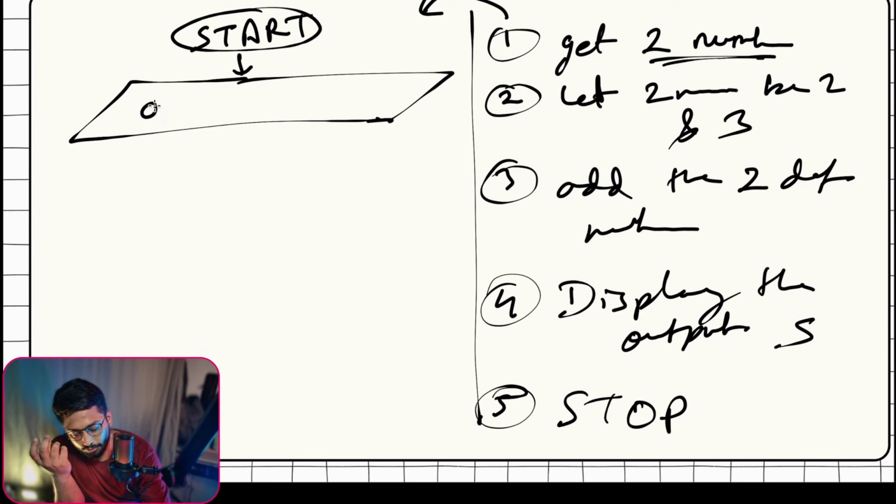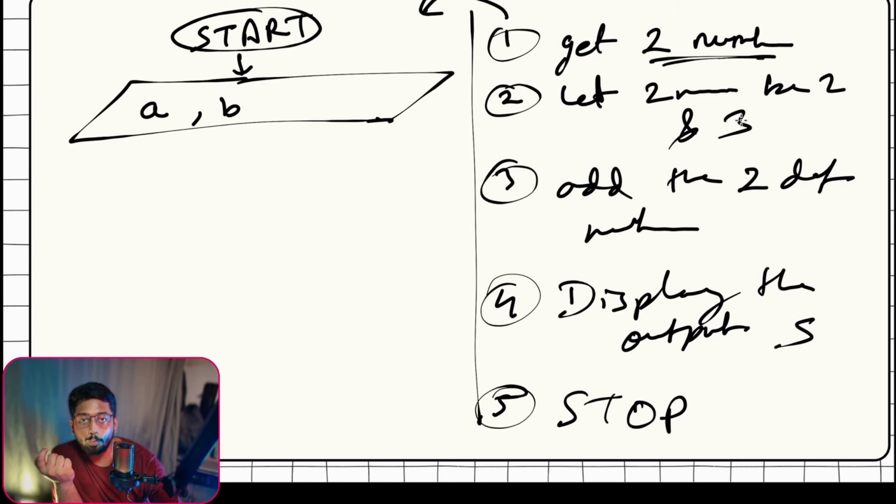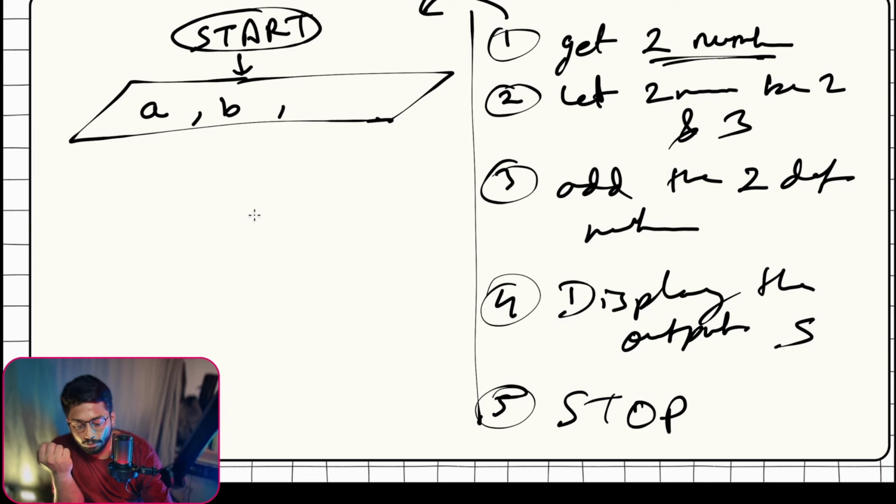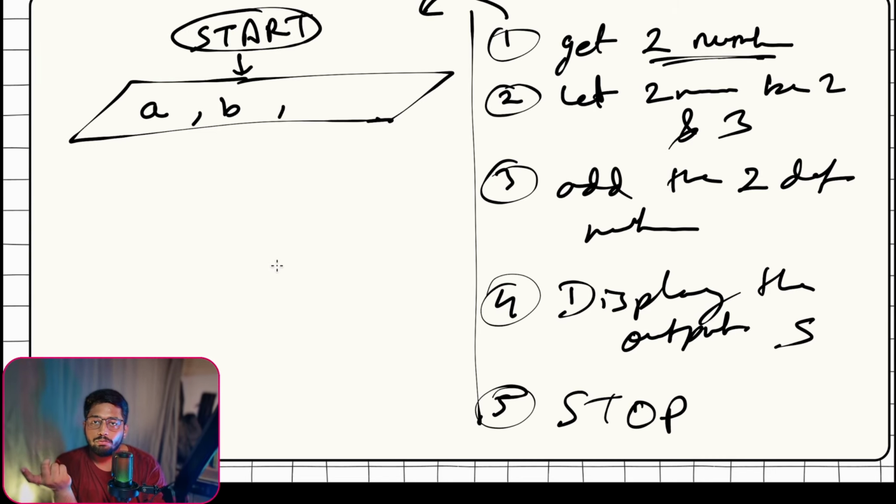So let's say we have defined A and B as variables for our inputs, that is 2 and 3. And we need another variable to store our output, because in the mind we were storing our output. So we have defined a few variables: 2 for input, 1 for output.